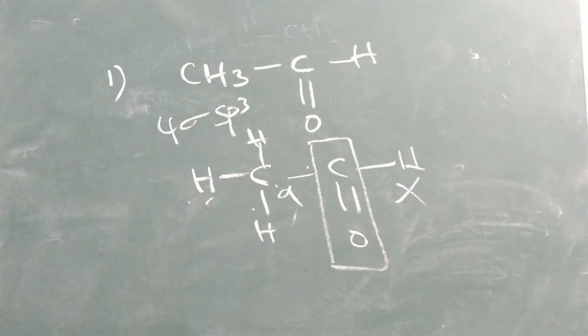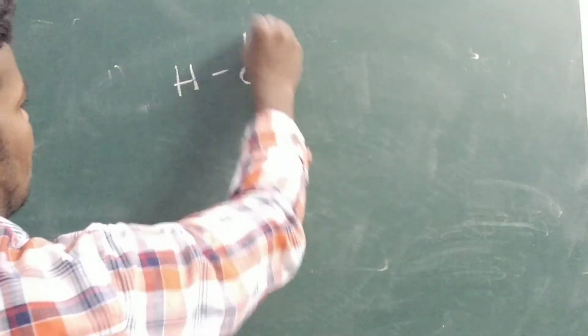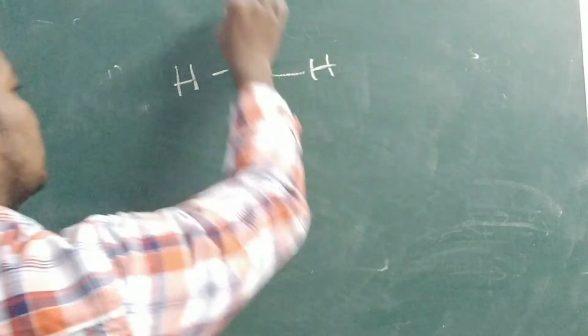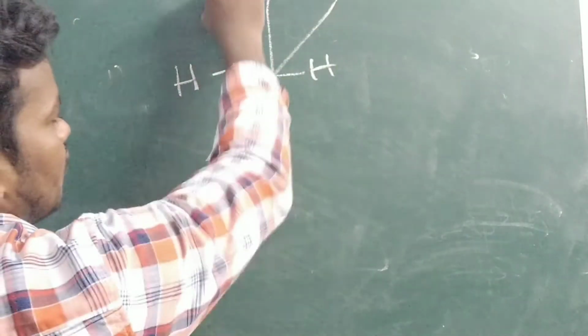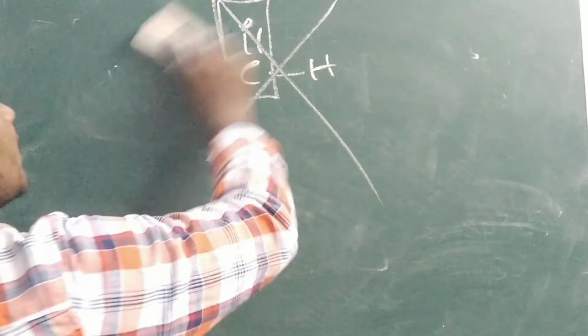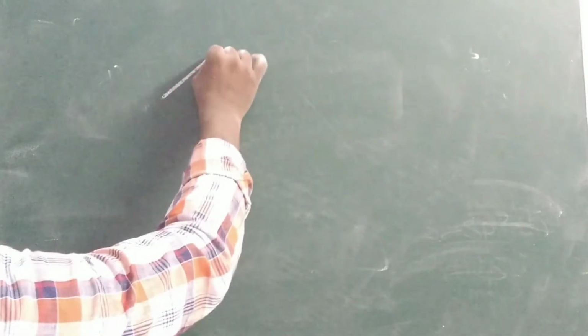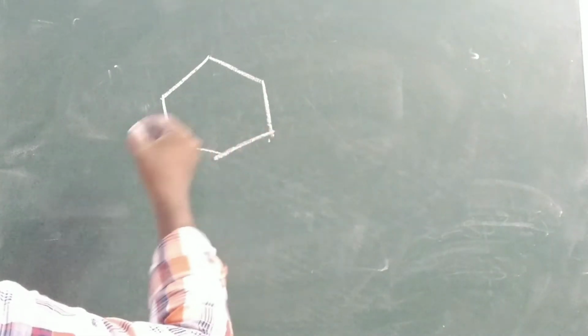So you can see the next example. H C double bond OH. Is it exhibiting tautomerism? On either side, left side or right side, there are no alpha hydrogens. If there is no alpha carbon, how can it have an sp3 hybridized carbon? No. Next example you can see, cyclohexane. Cyclohexane I am taking.